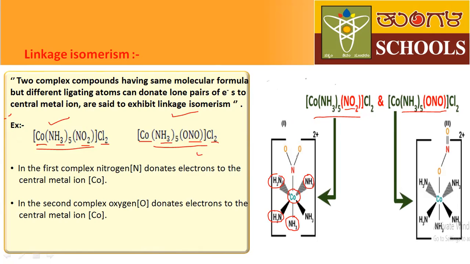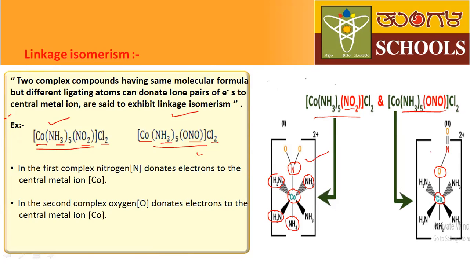In the first compound, here in NO2, nitrogen has donated lone pair electrons to the central metal atom. That's why there is a bond between cobalt and nitrogen. But in the second compound, the cobalt is attached with oxygen. It is not attached with nitrogen, because here oxygen has donated the lone pair of electrons to the central metal atom.